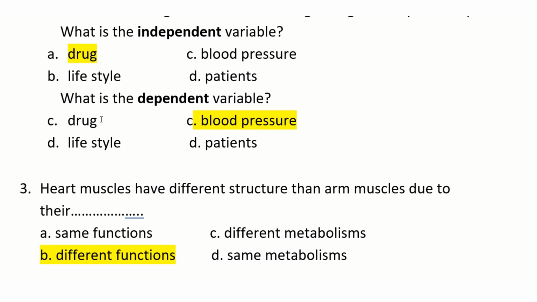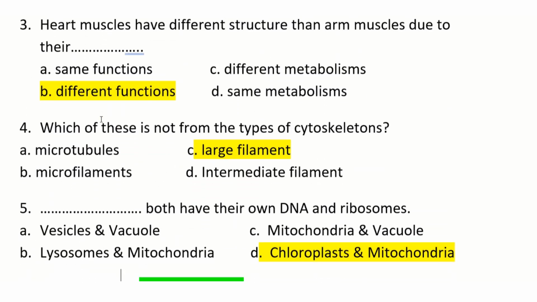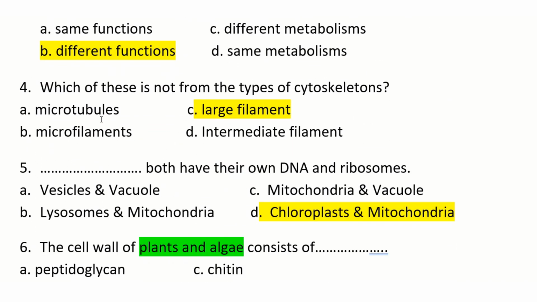Heart muscles have different structure than arm muscles due to their what? Different function. Due to their different function, we have different structures. Which of these is not from the type of cytoskeleton? You will choose the one that is not a type of cytoskeleton, which will be large filament. We don't have large filament. We have the other three choices.